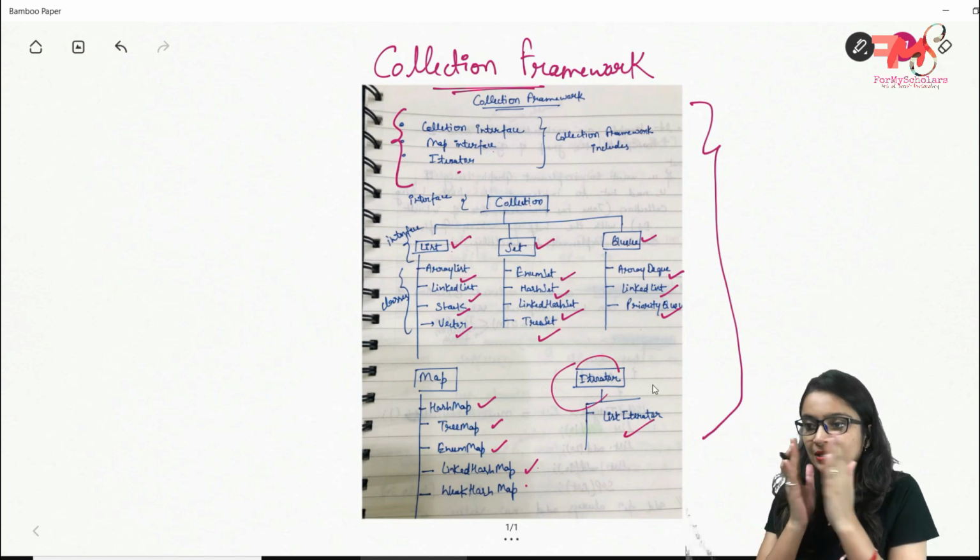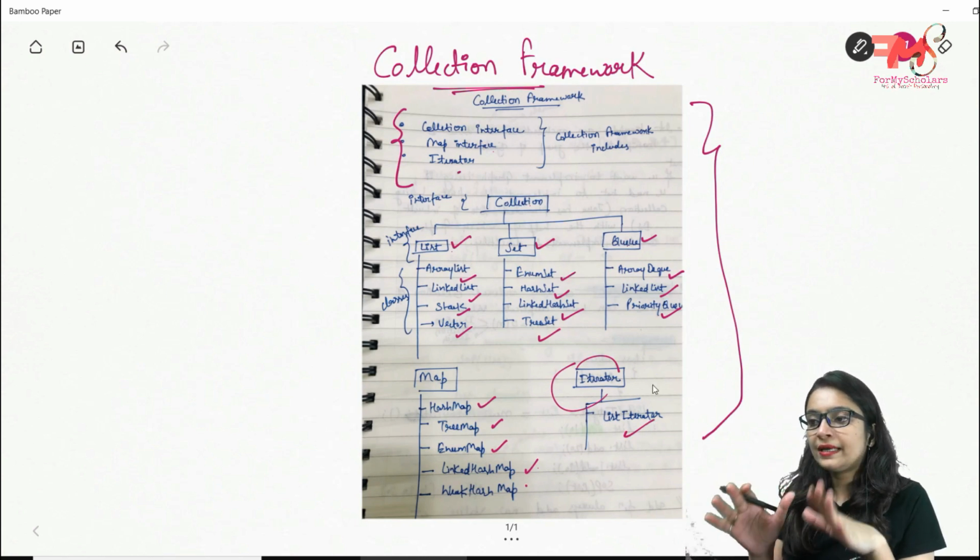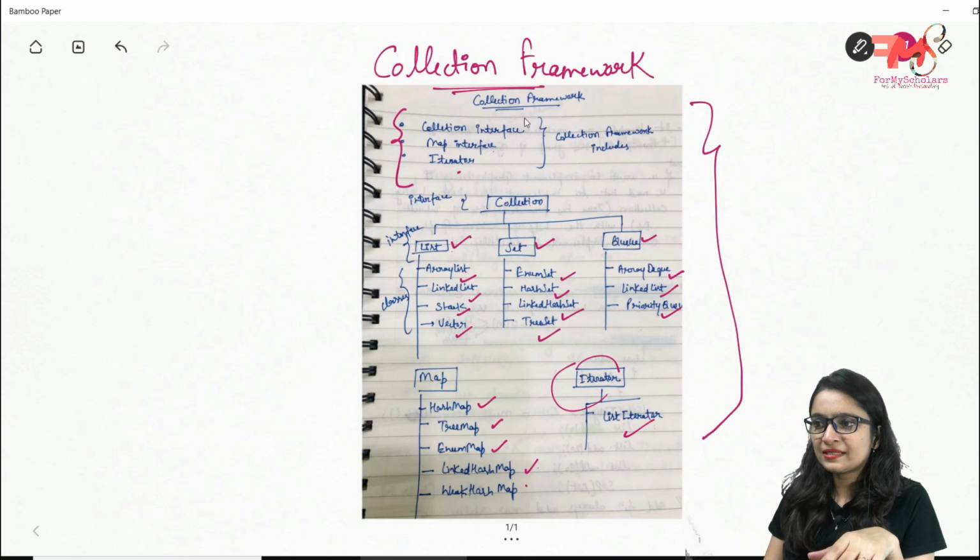Okay, so these are, you can say, the basic structure of a collection framework. Collection framework includes all these things.